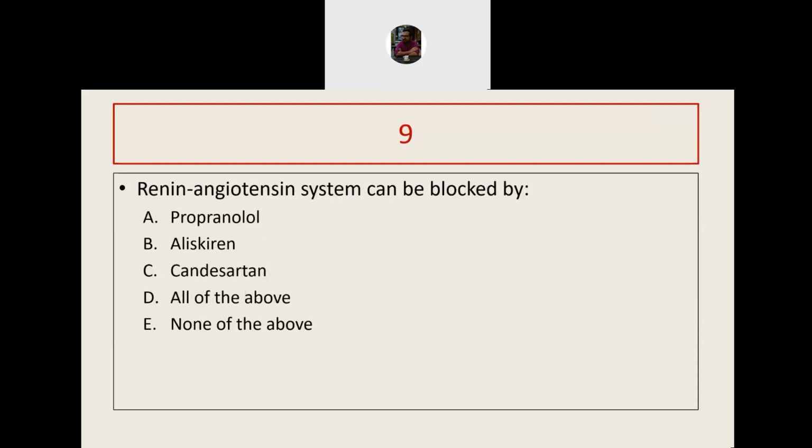Next. Renin-angiotensin system can be blocked by which one?